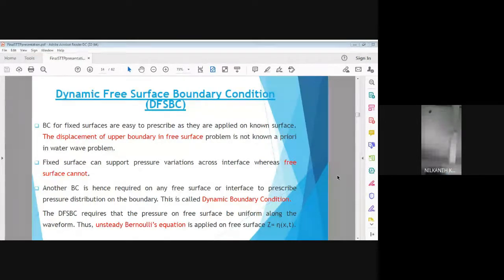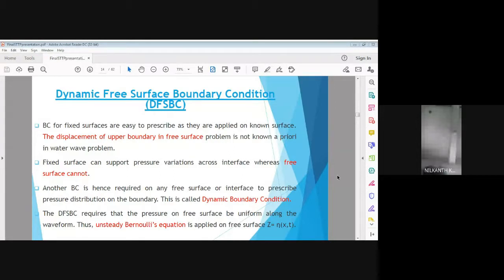Another difference between fixed surface and moving surface is that a fixed surface can support the pressure variation like a solid surface. A solid surface can resist the pressure, but an interface, that is the ocean surface, cannot support the pressure variation.